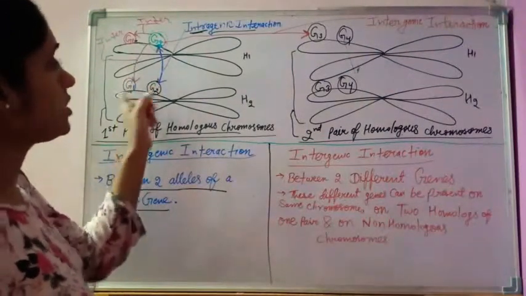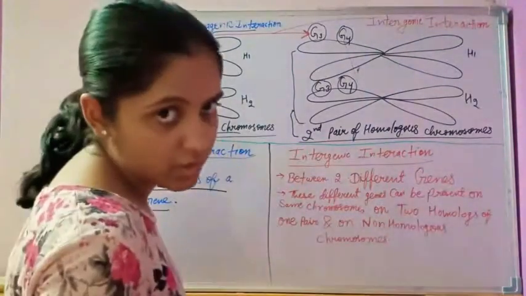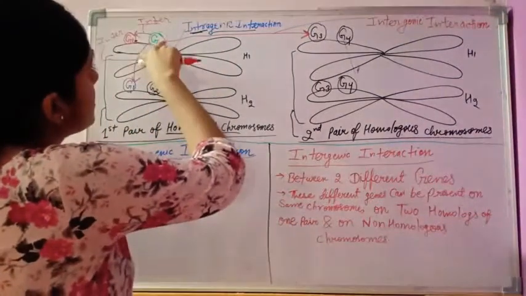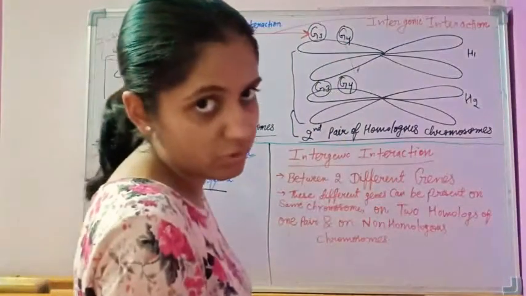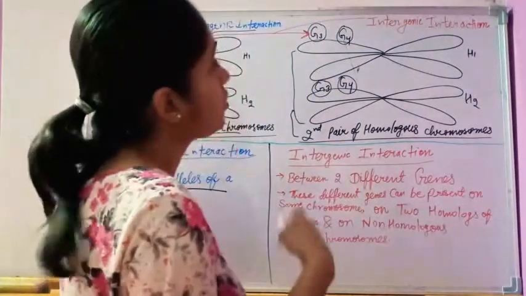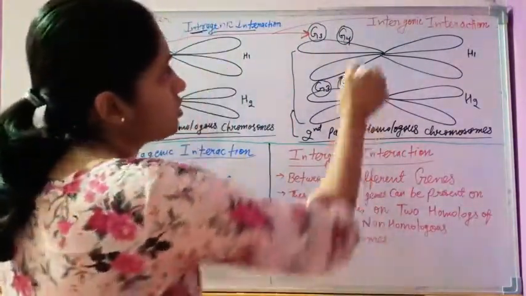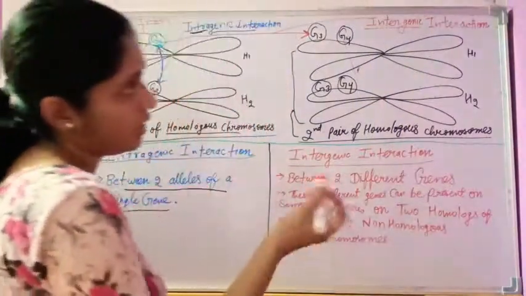And if this gene 2 interacts with gene 3 that is present on a non-homologous chromosome, totally different genes on totally different chromosomes, then it is also known as an intergenic type of interaction.